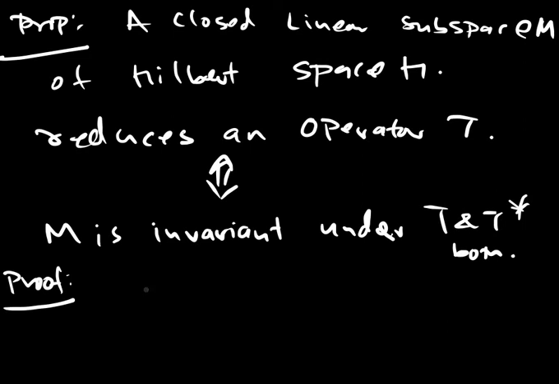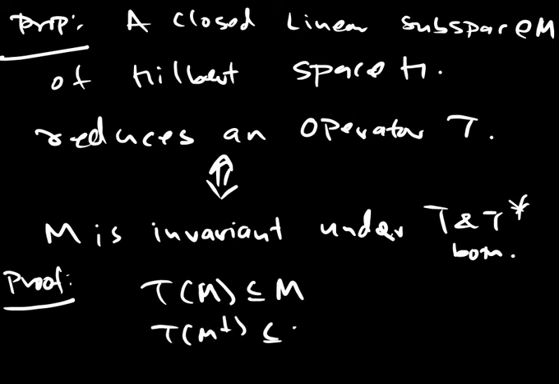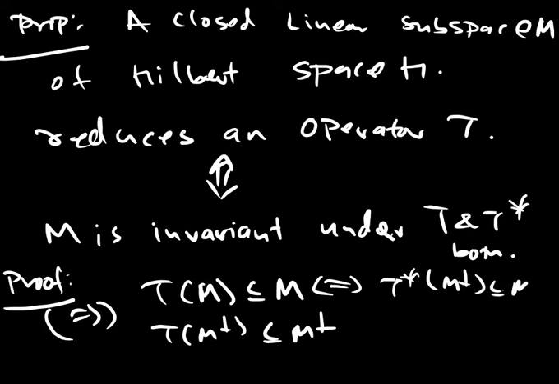What do we have is that M reduces an operator. So T of M is contained in M, and T of M perpendicular is contained in M perpendicular. Now T of M is contained in M, so that is invariant. By the previous proposition, that is if and only if T star of M perpendicular is contained in M perpendicular.